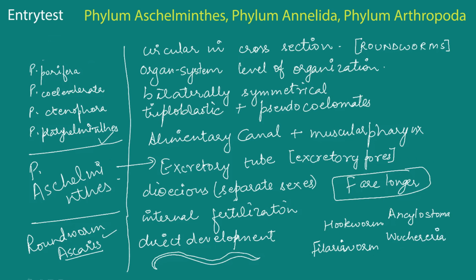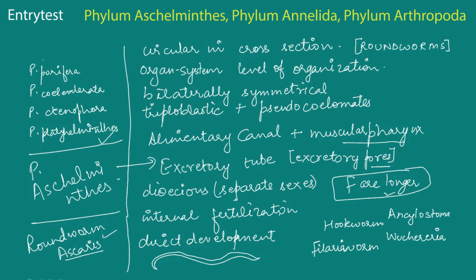So let's revise the features of phylum Aschelminthes. They're circular in cross section and they're commonly known as roundworms. They are bilaterally symmetrical, and the level of organization is at an organ system level. They're triploblastic with a false coelom, so pseudocoelomates. They have an alimentary canal with a muscular pharynx as well. The excretion is done through an excretory tube that removes all the wastes outside through these pores. It is also dioecious, that means the sexes are separate, usually the females being longer in length than the males.